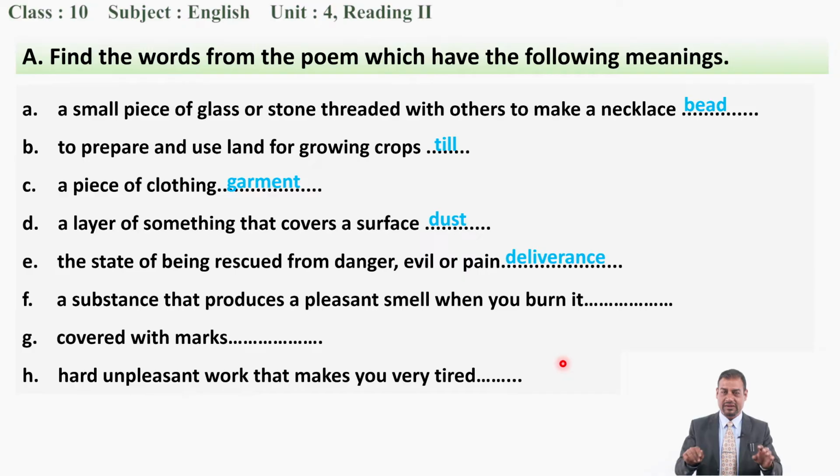Next one we have is F, a substance that produces a pleasant smell when you burn it. For example, some we use while we are worshipping the god also, there is a stick type of thing, we burn it and it gives us a kind of good smell. So, have you found the word for this meaning? Okay, you are right. Incense, you know, incense means a substance that produces a pleasant smell when you burn it.